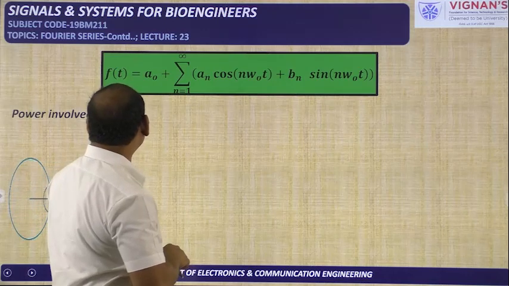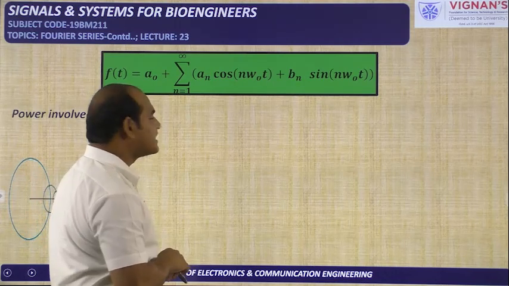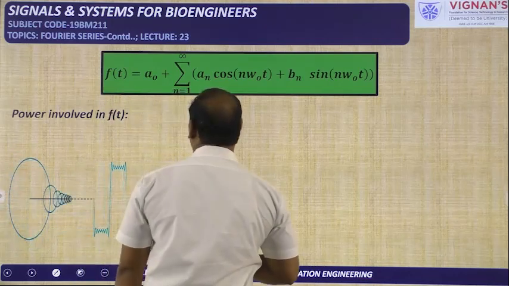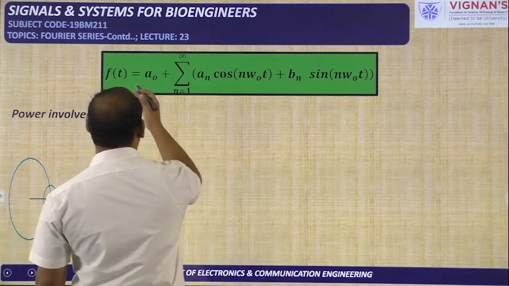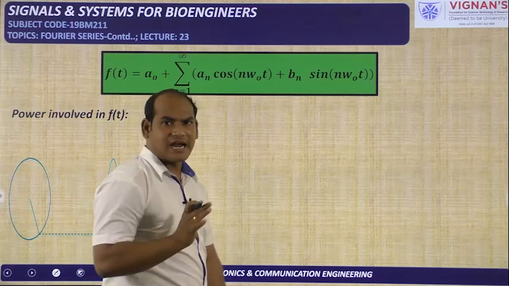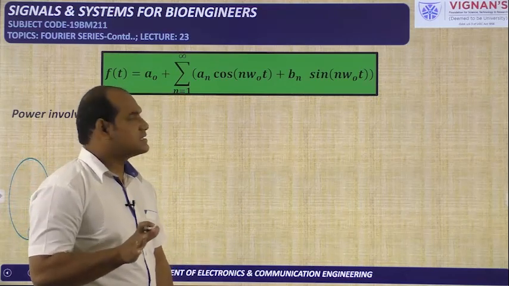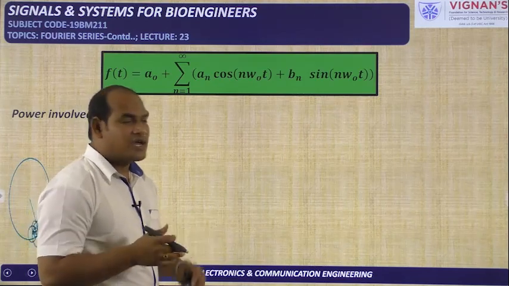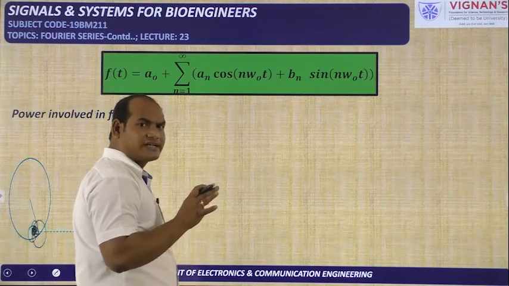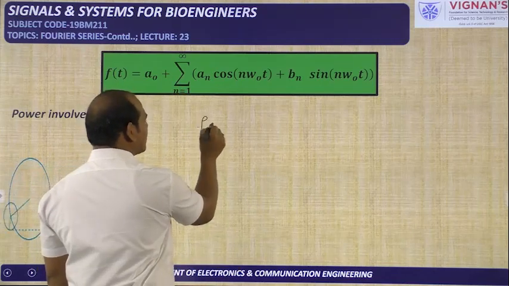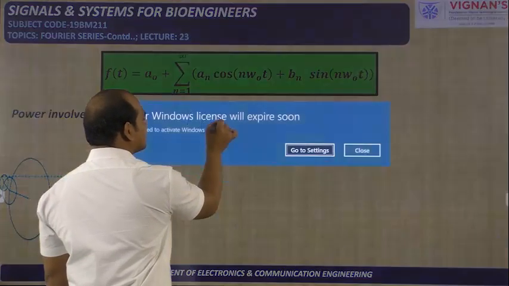Okay. Now we will see the power involved in the signal f of t. From the trigonometric Fourier series, we can tell that. So power means, already we know that f of t is a periodic signal. For periodic signals only can we apply the Fourier series. In our first unit we have seen that when we have the time domain signal, we can calculate the power by using this particular formula.